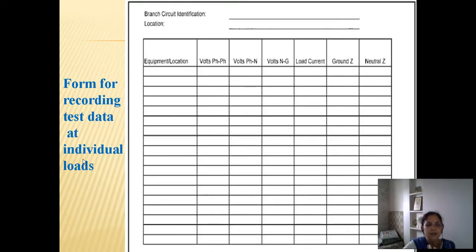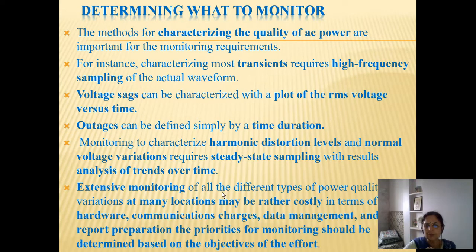This is for recording test data for individual loads. Now you can see here the number of equipment at various locations which are connected. For each equipment we can check its phase to phase voltage, phase to neutral voltage, volts between neutral and ground, load current, ground impedance and neutral impedance. If we have a number of equipments, all that location and equipment data can be recorded. Since we are marking the location as well, equipment which is in the vicinity of each other can also be identified. So such sheets are extremely useful for recording data during site surveys.